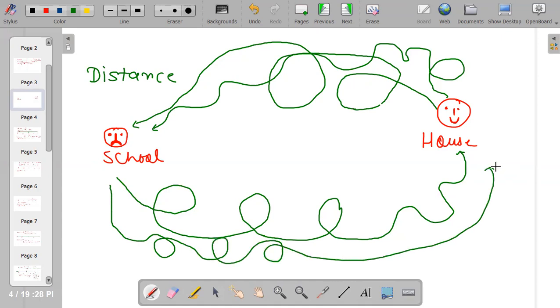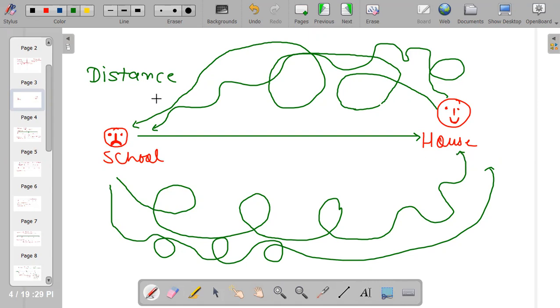Now one day what happens is that someone told my parent that she is not going directly from school to house and house to school. So one day I go directly. In this case I'm actually using 3 ways, or 4 ways or 5 ways. My destination is only school to house and house to school, but for that I can use so many ways, as many ways as I can use.